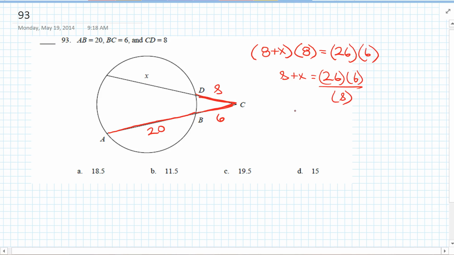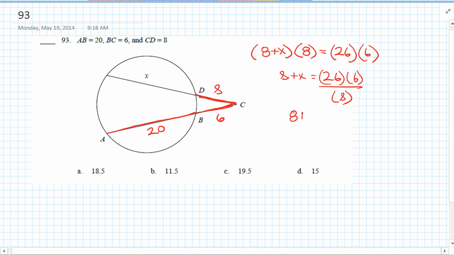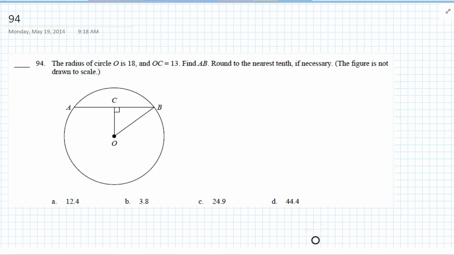Okay? So we can do that on our calculator. That's good calculator work for us. So 26 times 6 divided by 8 is 19.5. So 8 plus x equals 19.5. Subtract 8 from each side. X is going to equal 11.5. So again, hopefully you're noticing a lot of this is real easy math if you know the formulas and you know the theorems. So study those.